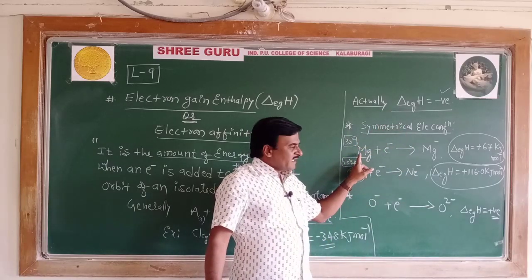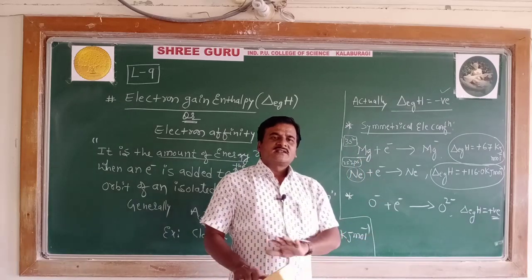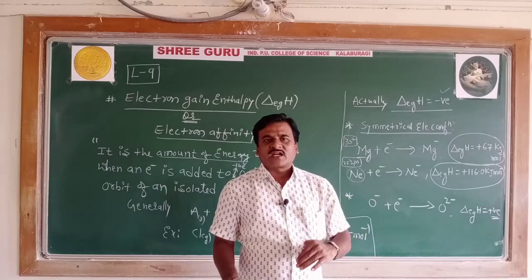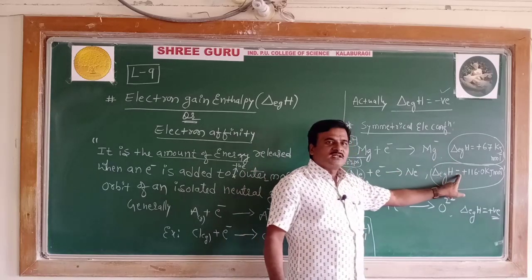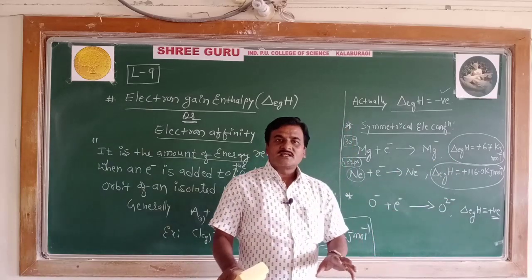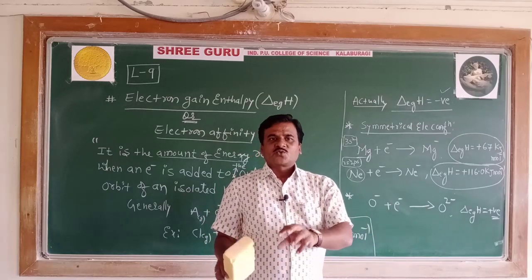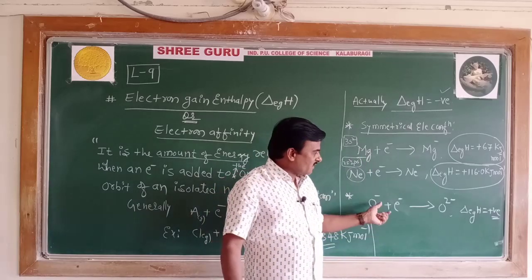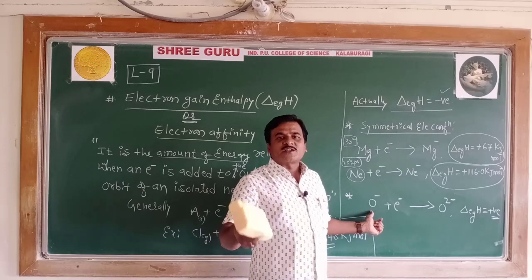However, in the elements with symmetrical electronic configuration, where they do not show a tendency to take one more electron, in such cases also the electron gain enthalpy is positive. Why? Because externally more energy is to be supplied to add the electron in those elements. And third point, the electron gain enthalpy of anions is also positive.